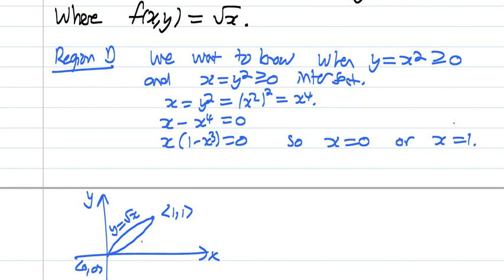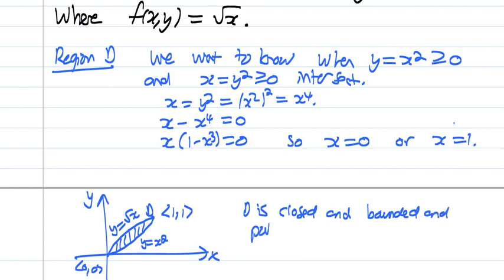The one at the top is y equals the square root of x, and the one at the bottom is y equals x squared. So this is region D. And now we can say D is closed and bounded and path connected, and F, which is the square root of x, is continuous on D.